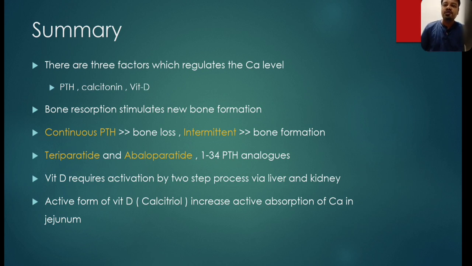Bone resorption is followed by stimulation of new bone formation. Continuous release of PTH leads to bone loss, but intermittent release of PTH leads to bone formation. So in case of chronic hyperparathyroidism, there is bone loss, but natural secretion of PTH, which is intermittent, leads to bone formation. Teriparatide and abaloparatide, which contain the first 34 amino acids of parathyroid hormone, have a therapeutic role in osteoporosis.